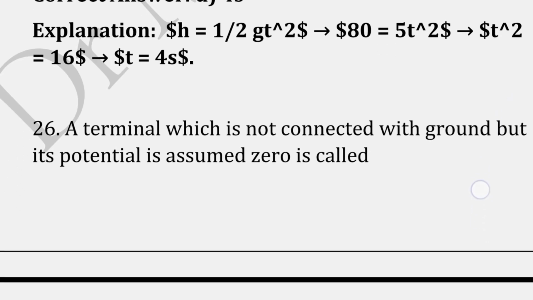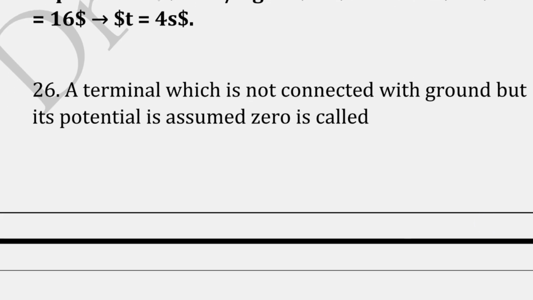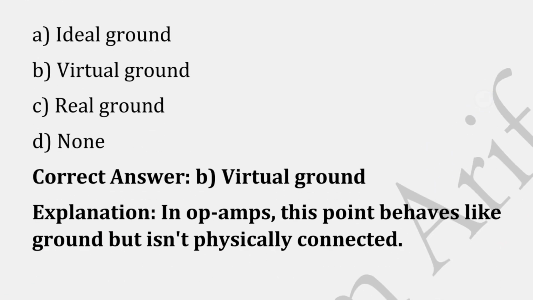A terminal which is not connected with ground but its potential is assumed zero is called: the correct answer is option B, that is virtual ground, because in op-amps this point behaves like ground but isn't physically connected.